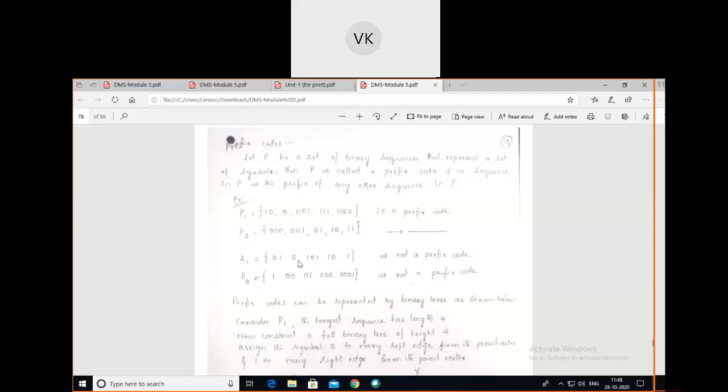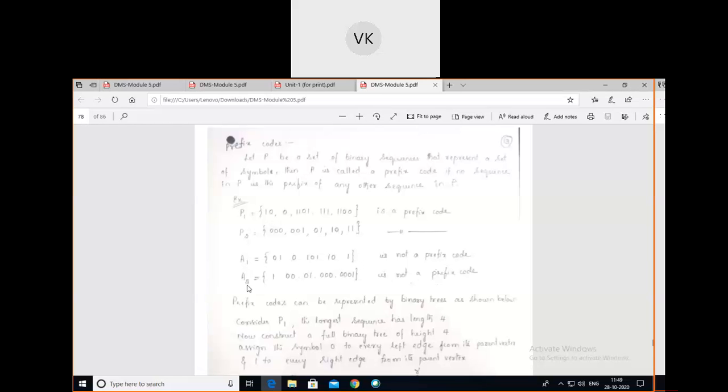It is not the beginning of any other sequence in the list, leave it. And 10 is there. This 10 will be the beginning of this 101, so A1 will not be a prefix code.